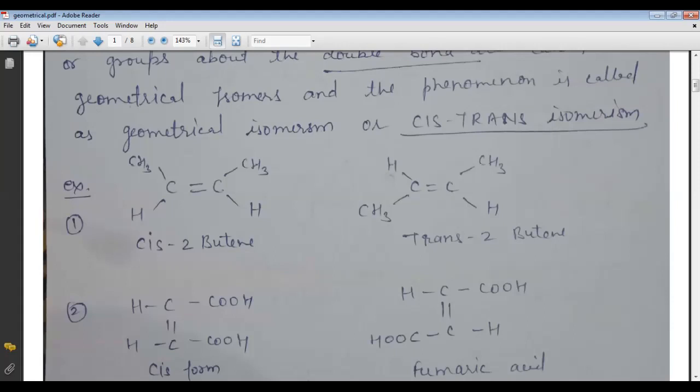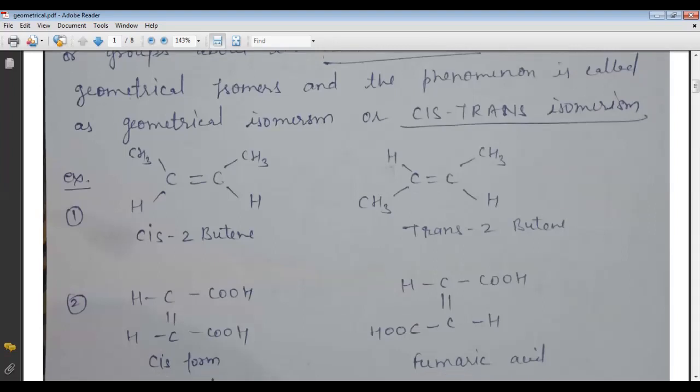Now come to the first example, cis-2-butene, in which the CH3 groups are found on the same side. So it is called the cis form. And in trans-2-butene, the CH3 groups are found on the opposite sides. So these are cis-2-butene and trans-2-butene, geometrical isomers, or we can say an example of cis-trans isomers.